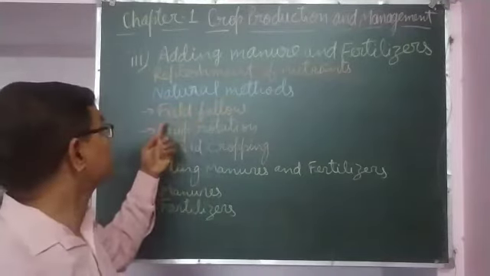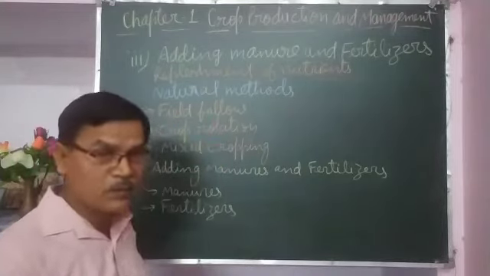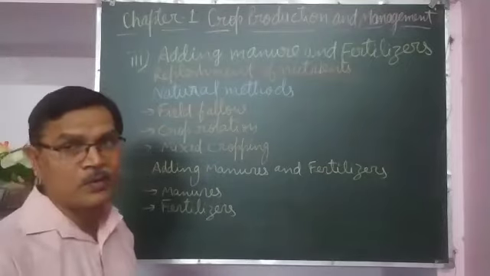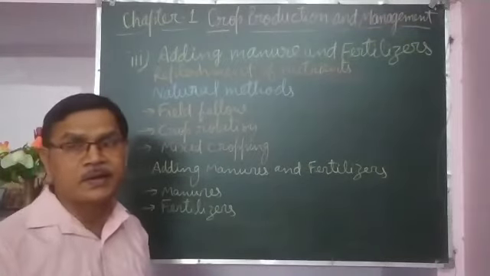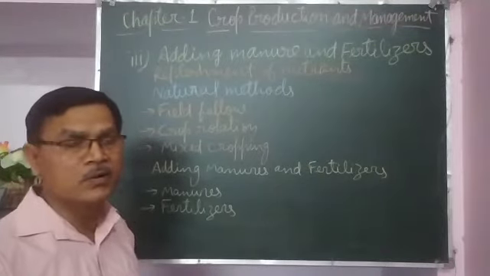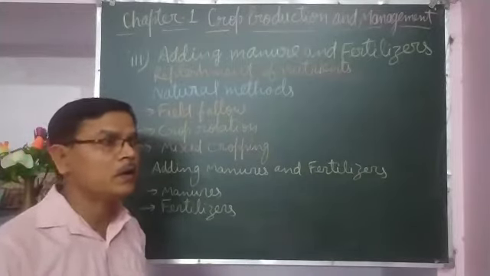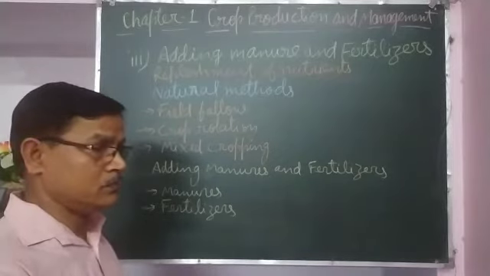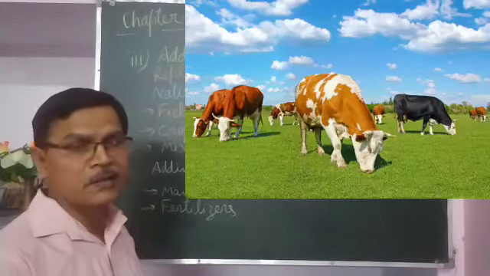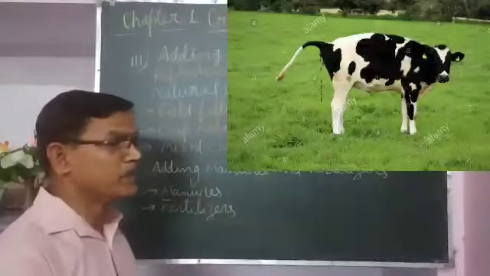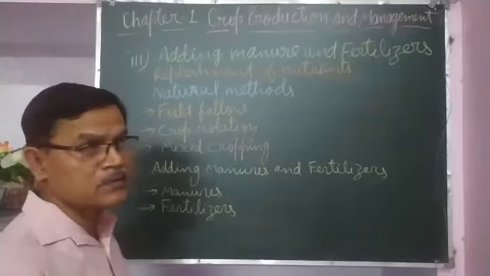Among natural methods, the first one is field fallow. Field fallow means leaving the land without taking a crop for 1 or 2 seasons. During that period, whatever organic materials are there in the crop field, and whatever animals go into that crop field for grazing, they excrete there, and remains of plants and animal wastes decompose into the crop field, and that enriches the fertility of the soil.